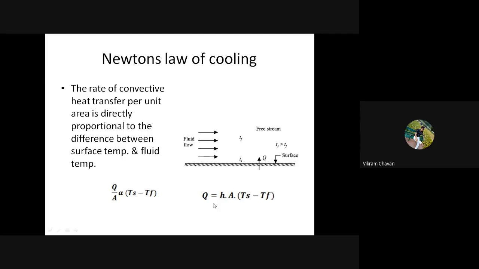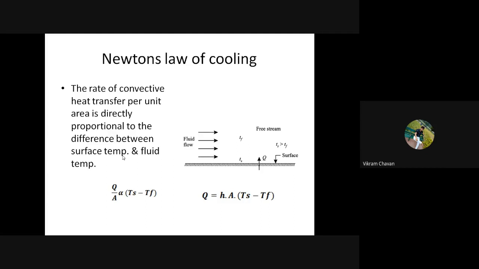So Q is equal to h multiplied by A multiplied by (Ts minus Tf) is the governing equation for convection. Simple Newton's law of cooling. In conduction we discussed Fourier's law, whereas in convection the governing law is Newton's law of cooling, which states that the rate of convective heat transfer per unit area is directly proportional to the difference between surface temperature and fluid temperature. Getting everyone? Any doubt? Any question?